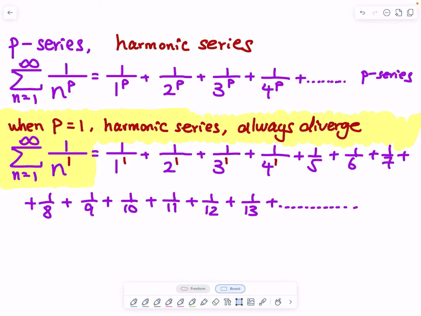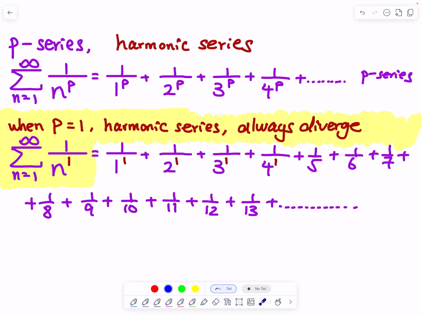P series and harmonic series. Starting from the P series, that is a summation, n goes from 1 to infinity, 1 divided by n to the p. So that is 1 over 1 to the p, 2 to the p, 3 to the p, 4 to the p, and then keep on adding. So we call this a P series. In a P series, the p is only a parameter.